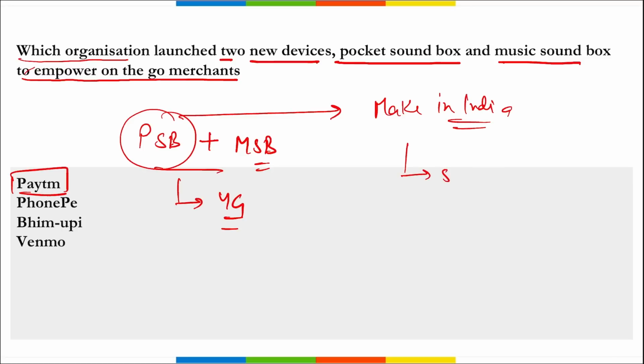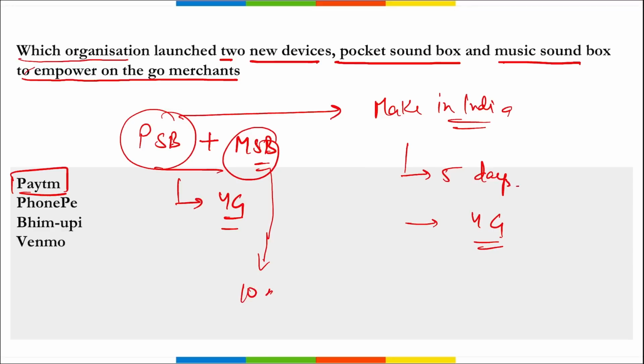This provides 5 days of battery life and it is equipped with 4G connectivity, right? And it will also work in low light conditions. Then if we talk about this music soundbox, this is a unique device that will allow the merchants to play music from their mobile phones via Bluetooth while managing payment transactions.